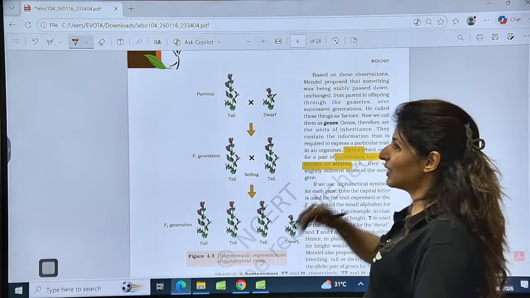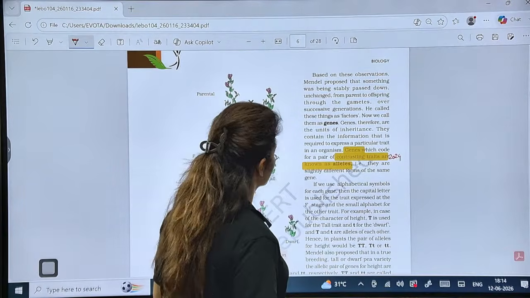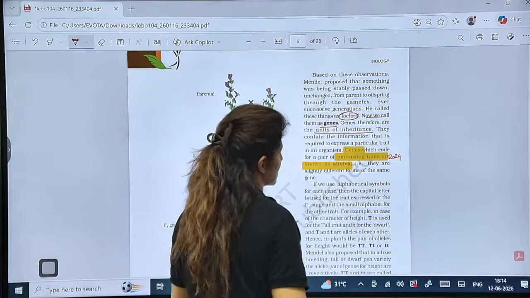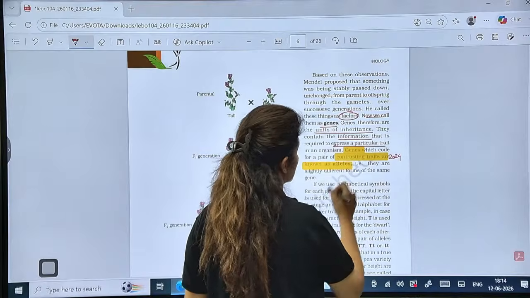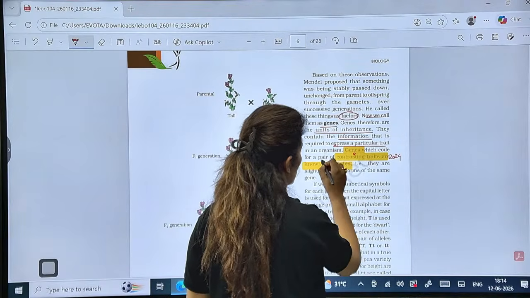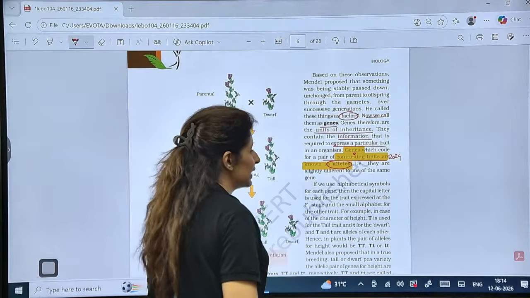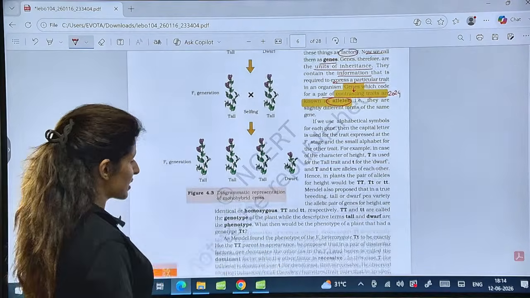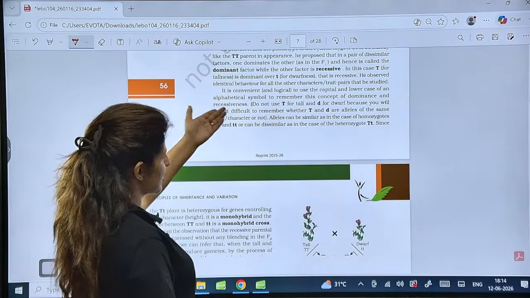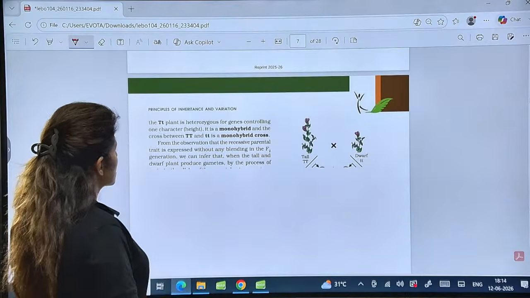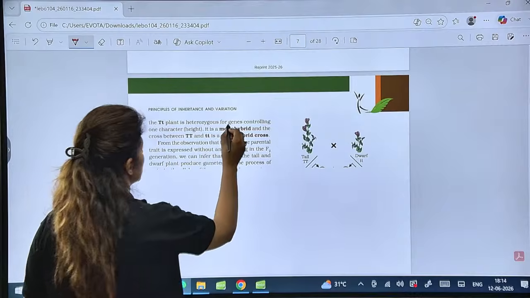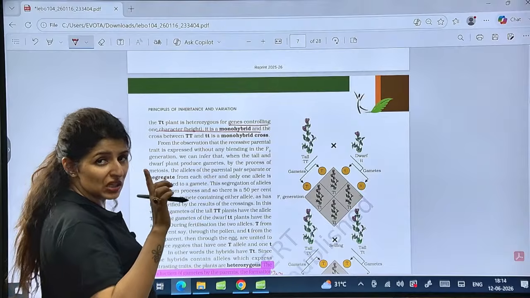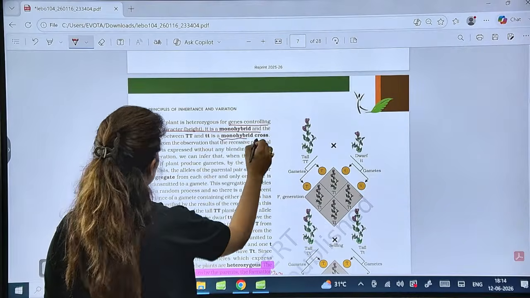Then coming on to what are genes. Mendel didn't use the term gene. He used the term factor. Now we call them genes. Anyways, they are the units of inheritance. They contain information to express a particular trait. So genes code for a pair of contrasting traits. They are known as alleles. This was a direct line in 2024. Is that clear? Now we know about recessive and dominant. I'm not wasting time here. So a gene controlling one character, monohybrid. When we are studying one gene inheritance, one character at a time, it is a monohybrid cross.